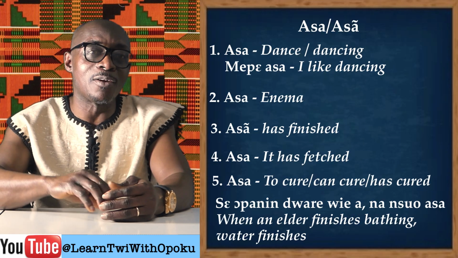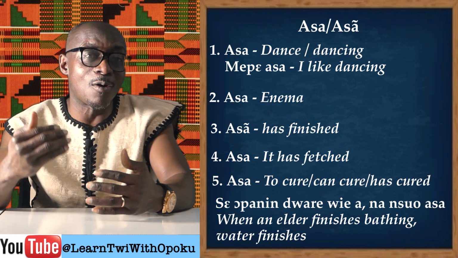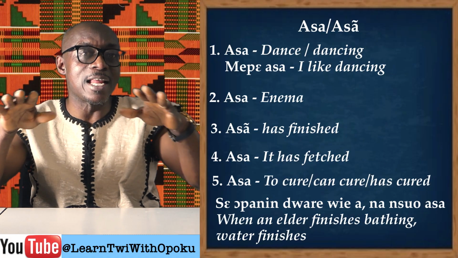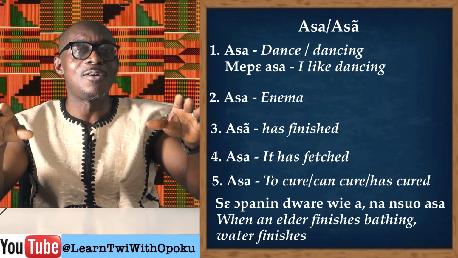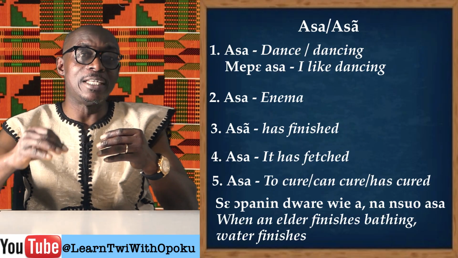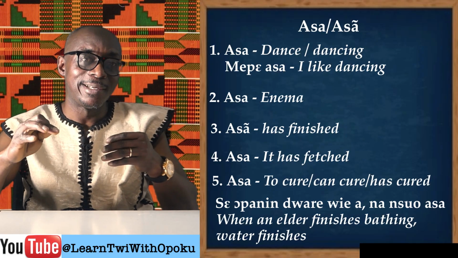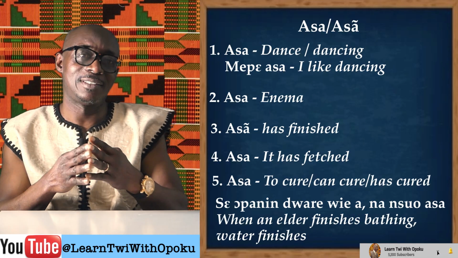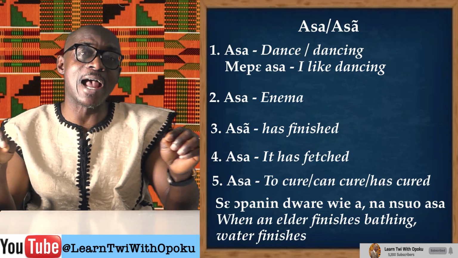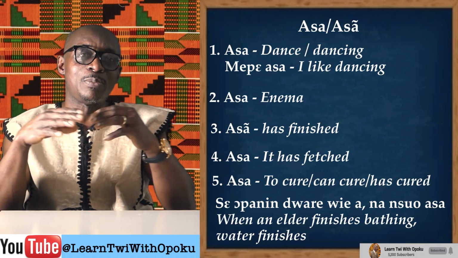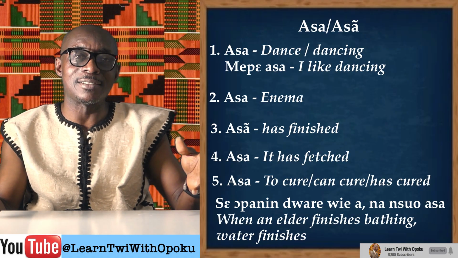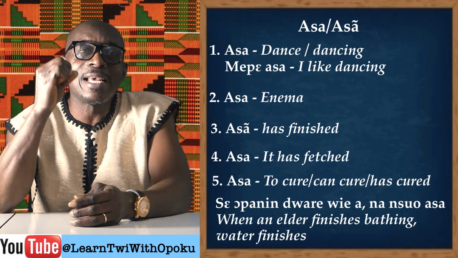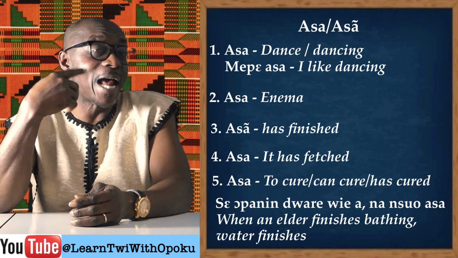As I told you in one of my videos, in Ghana or the Akan culture, elders have a say in everything, and they have much power when it comes to deliberations. When they speak with wisdom, and when they finish speaking, you realize that you have nothing to add. So in that sense, we say, openi dware wi na nsu asa. When they speak, it ends everything.